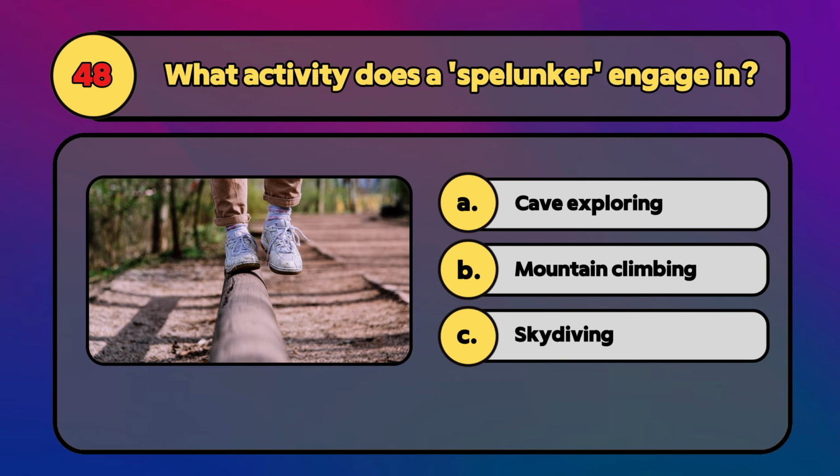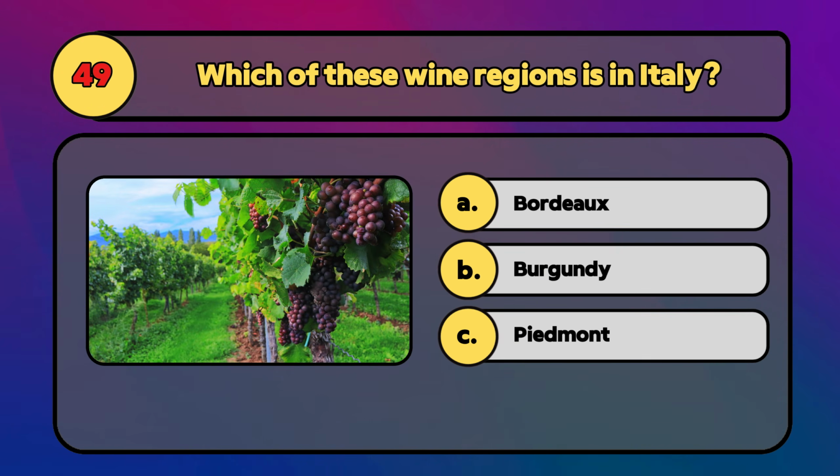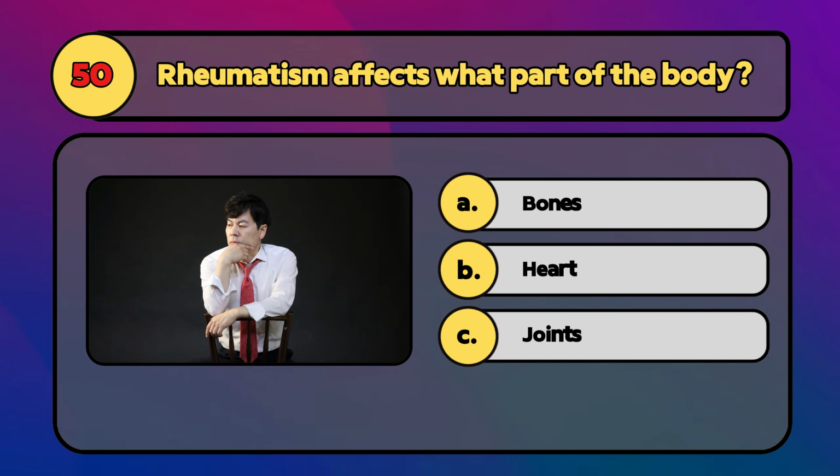What activity does a spelunker engage in? A spelunker engages in cave exploring. Which of these wine regions is in Italy? Piedmont is a wine region in Italy. Rheumatism affects what part of the body? Rheumatism primarily affects the joints.